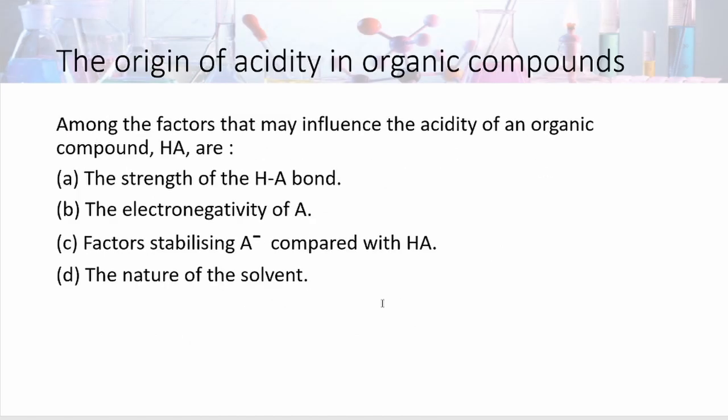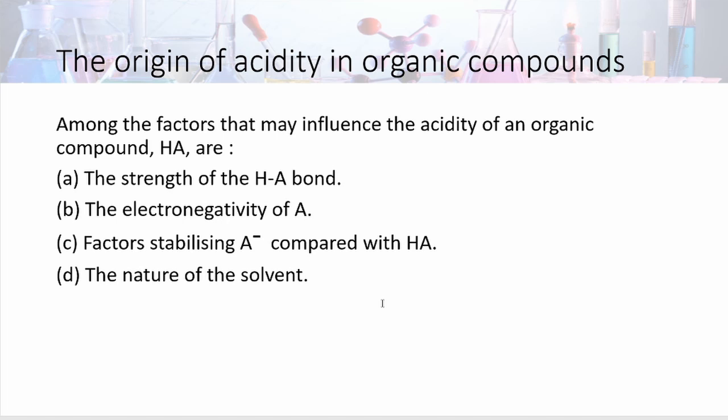The origin of acidity in organic compounds. Among the factors that may influence the acidity of an organic compound HA are the strength of the HA bond, the electronegativity of A, the factors stabilizing the A minus compared to HA, and the last one, nature of the solvent.